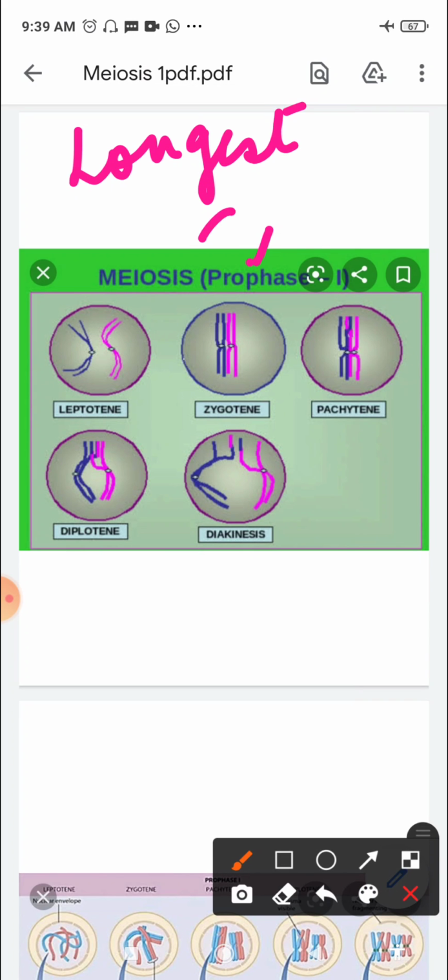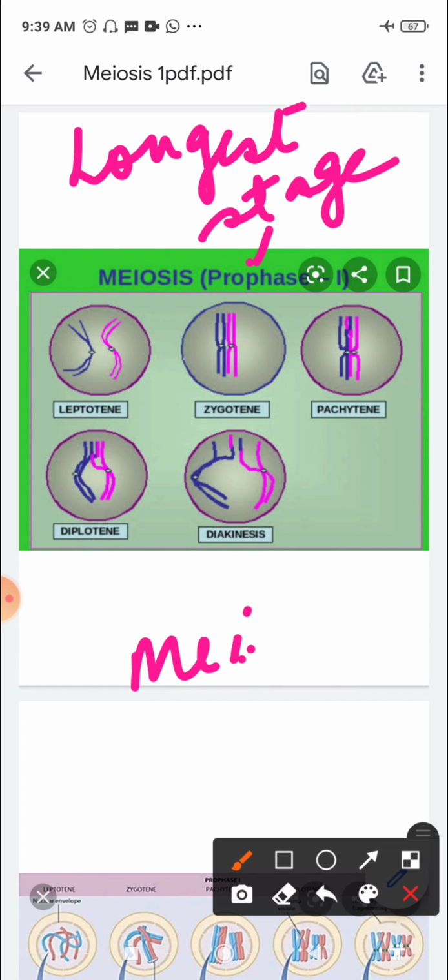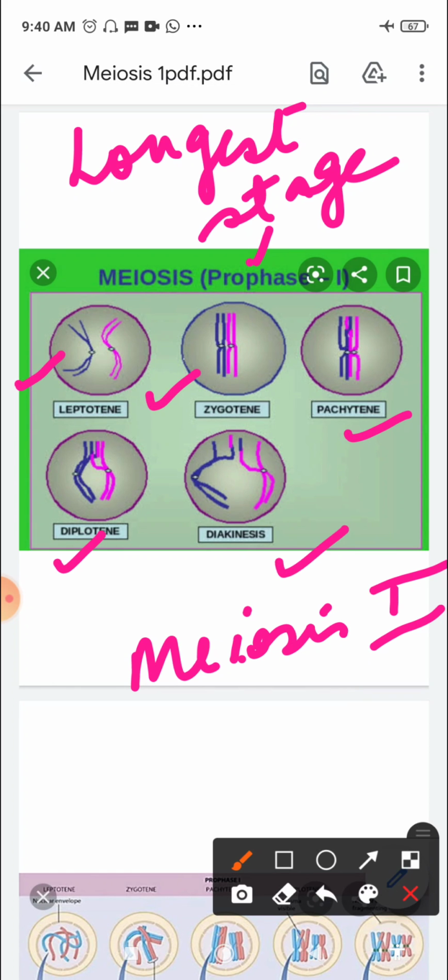So I'll write here, this is the longest stage in meiosis 1, and it is divided into a number of sub stages, right? If you look at the number of sub stages, these are shown in chronological order. The first one is leptotene, second is zygotene, pachytene, diplotene and diakinesis. So these are the 5 stages of prophase 1, and let's get into slightly more detail of these stages.